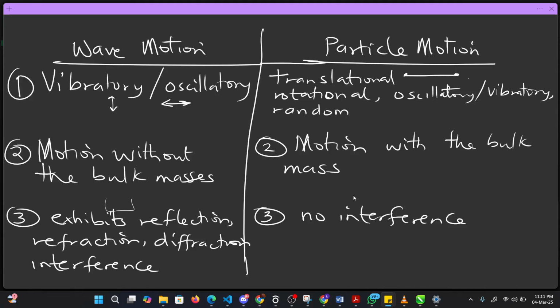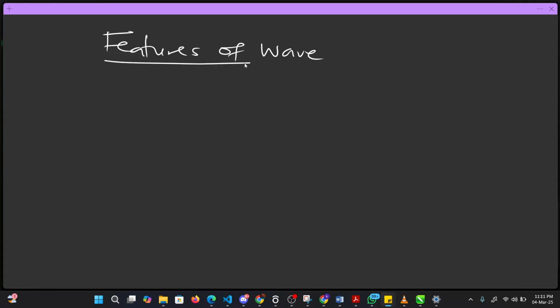I would like to go over the general features of wave once more so that you understand the characteristics or properties of wave, what waves are known for. So let's look at this in a general sense. Let me call it features of wave. What are the features of wave? Like I told you before, what are the various features of wave?